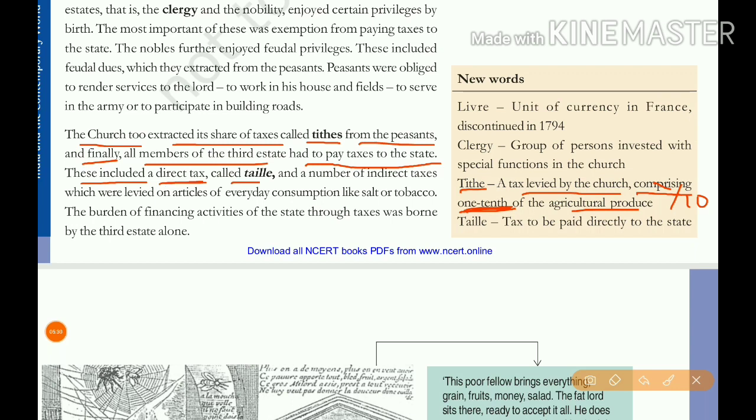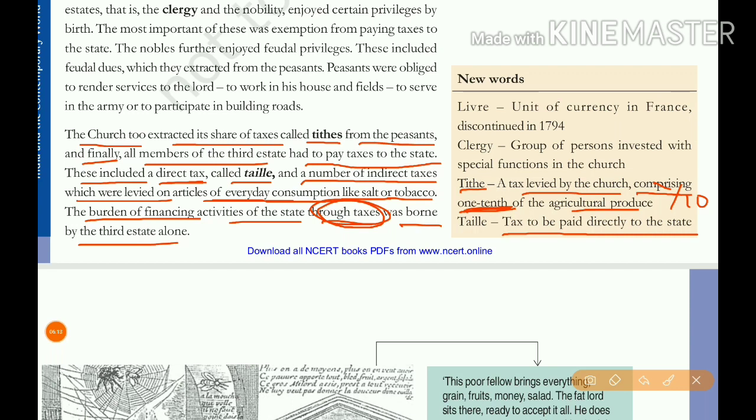Direct tax is called taille, which means tax to be paid directly to the state. And a number of indirect taxes were levied on articles of everyday consumption like salt or tobacco. For that purpose also they collected taxes. That is known as indirect taxes. The burden of financing the activities of the state through the taxes, this is important, was borne by the third estate alone.